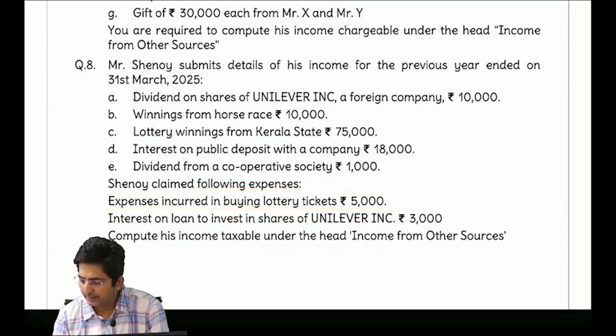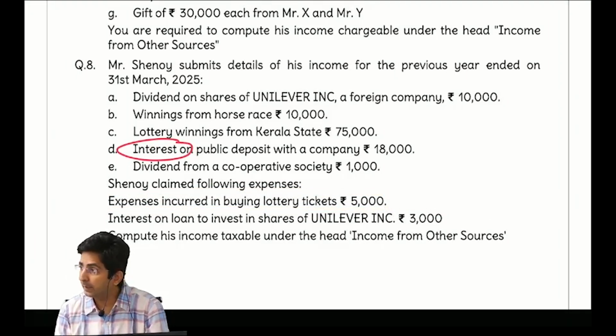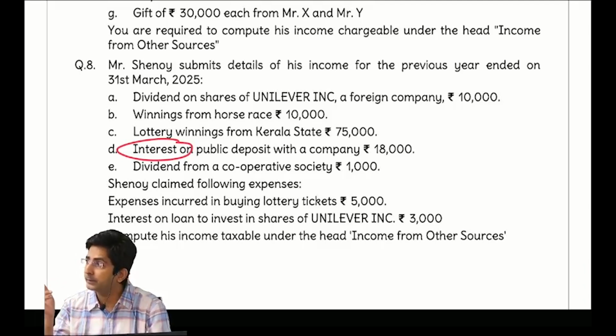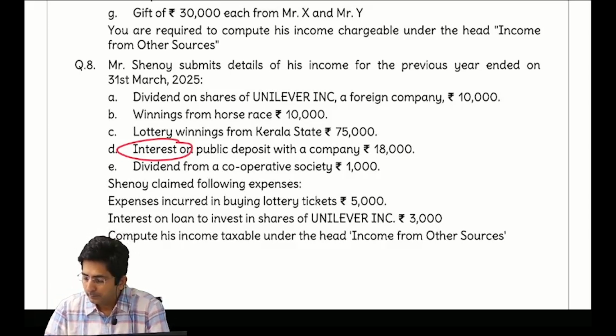Okay. Then interest on public deposit. This was interest. Whenever interest, circle interest. Circle means you have to remember GPS: gold bonds, POSBA, PPF, Sukanya. So it is not from gold bonds, POSBA, PPF, Sukanya. So it will be taxable. Then dividend from cooperative society, any dividend taxable.